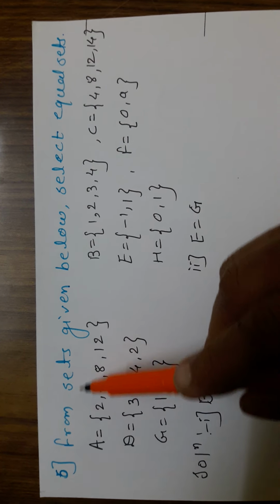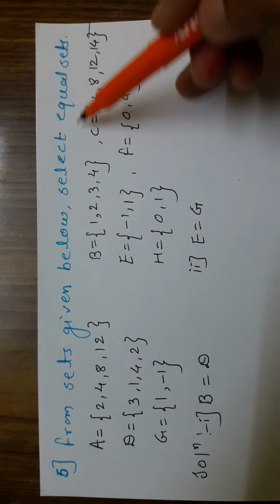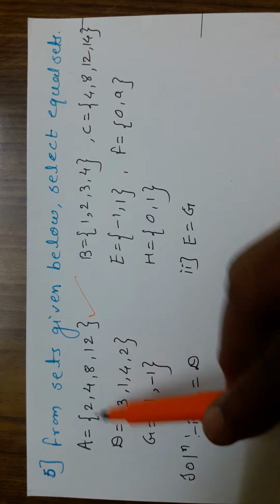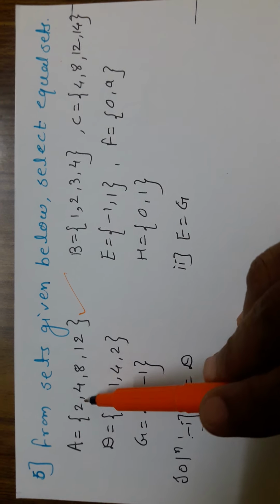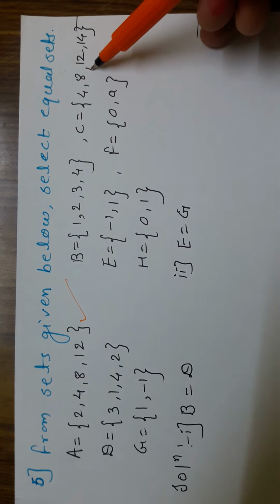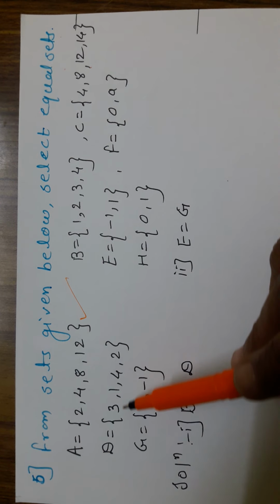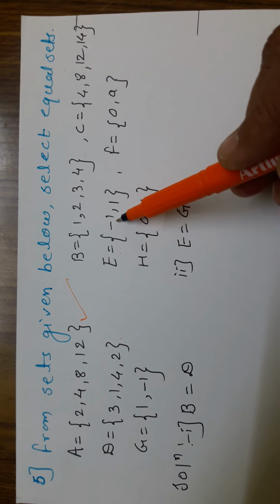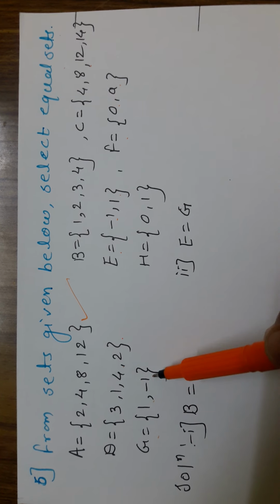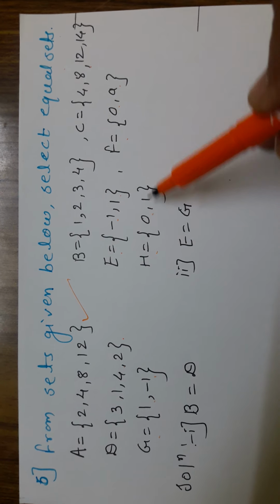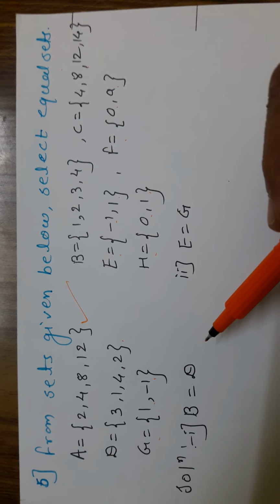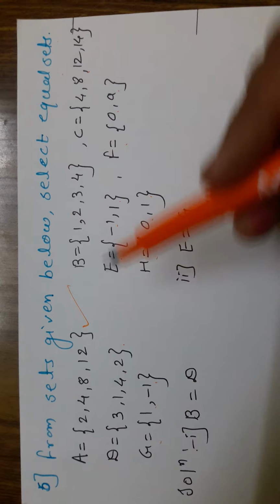Question number 5: from the sets given below, select equal sets. They have given many sets: A is the set {2, 4, 8, 12}, then B is the set {1, 2, 3, 4}, C is {4, 8, 12, 14}, D is {3, 1, 4, 2}, E is {minus 1, 1}, F is {0, a}, G is {1, minus 1}, and H is {0, 1}. They have asked in this problem which of the following are equal sets.